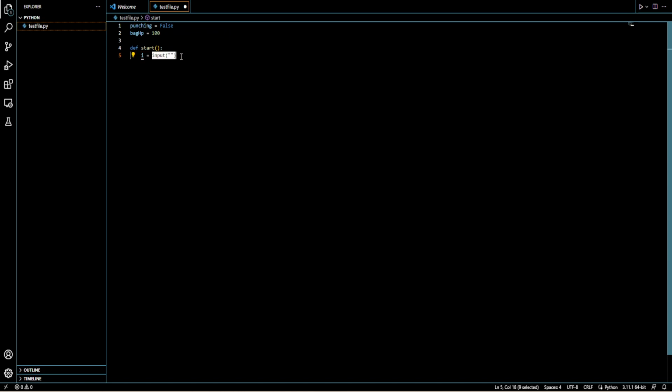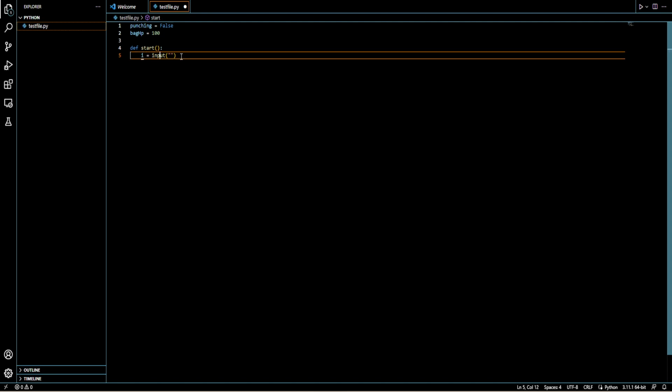If you just type in input and type in a text, it'll print out that text just like the print statement, and then allow you to type in your own answer, which can be numbers or text. But if you type in this I here, you can create an if statement to say, let's say, if I equals yes, then do this. If I equals no, then do that. I will basically equal the answer of input, and it won't really be a variable.